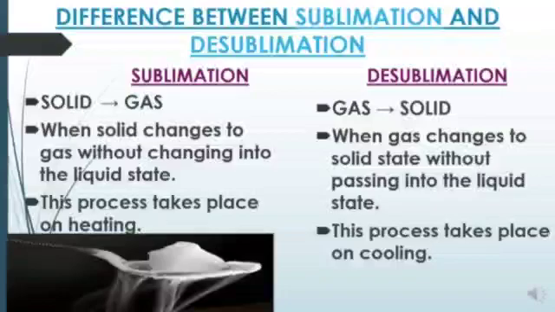Another example of sublimation is, when you go to ice cream parlors and they open the lid of the container or the freezer, you see white color fumes coming out of the container. That is the vapor form of carbon dioxide.